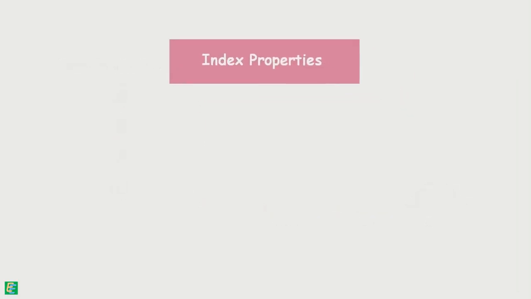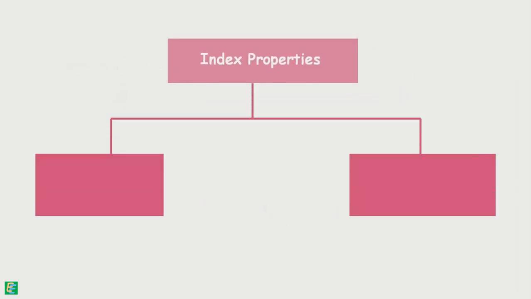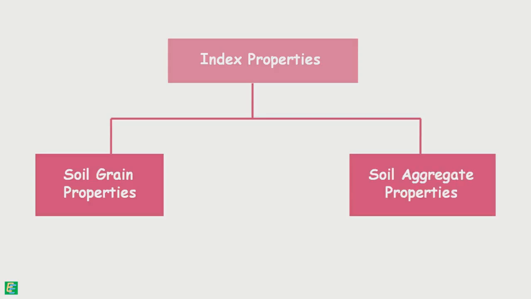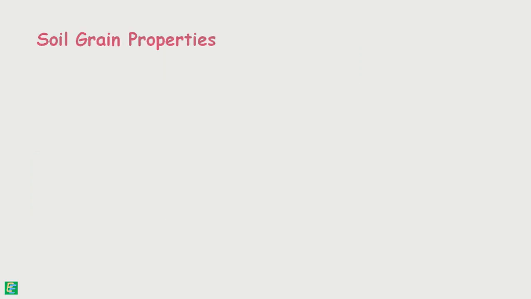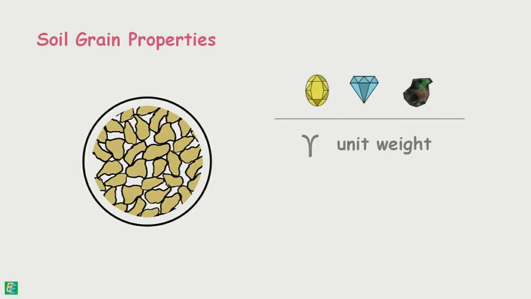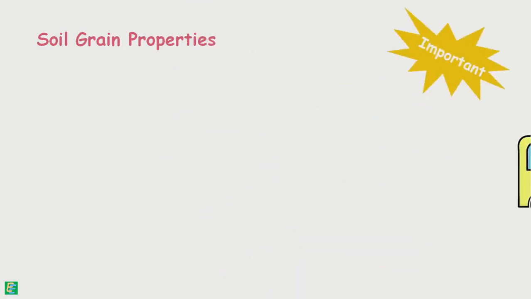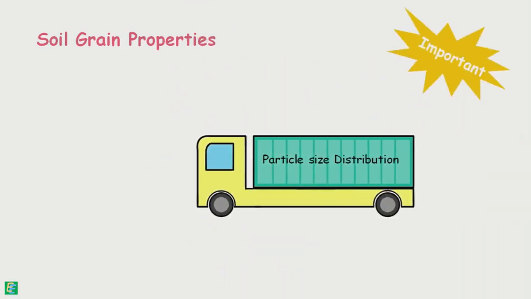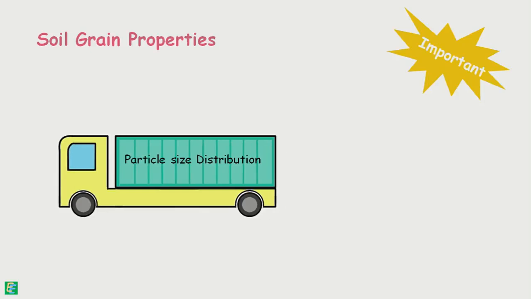Index properties can be divided into two categories: soil grain properties and soil aggregate properties. Soil grain properties, as the name suggests, depend upon individual grains of soil. Properties in this category are mineralogical composition, specific gravity of solids, size and shape of grains. The most important properties of individual grains of soil are the particle size distribution and grain shape.